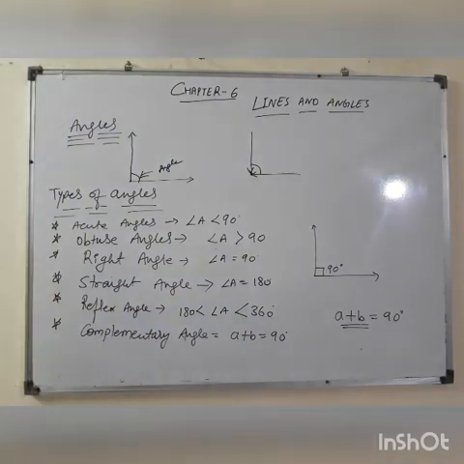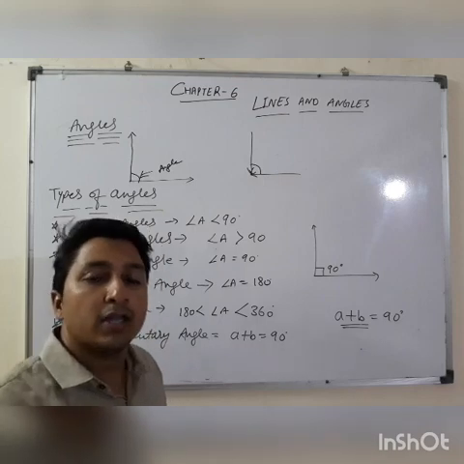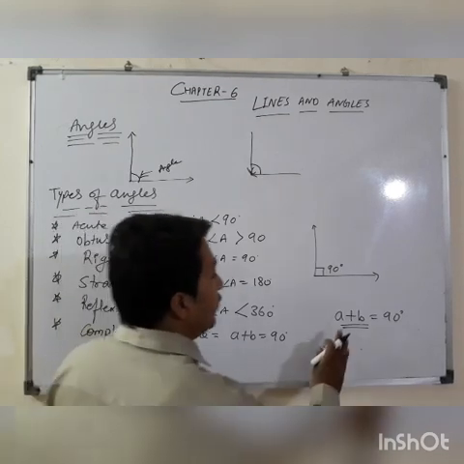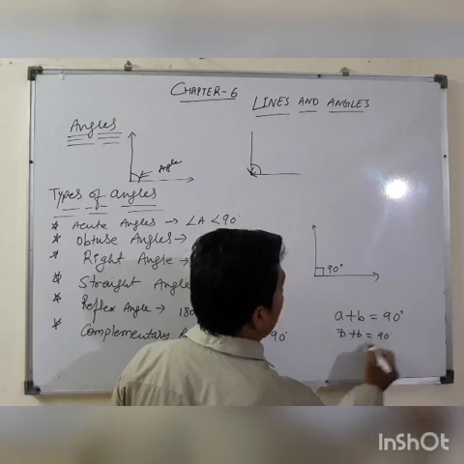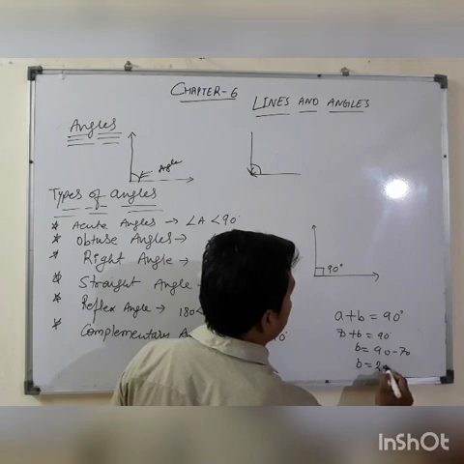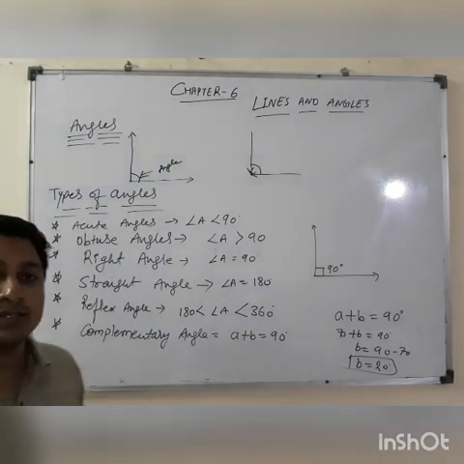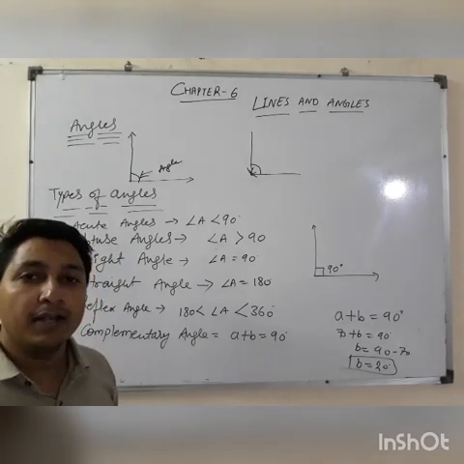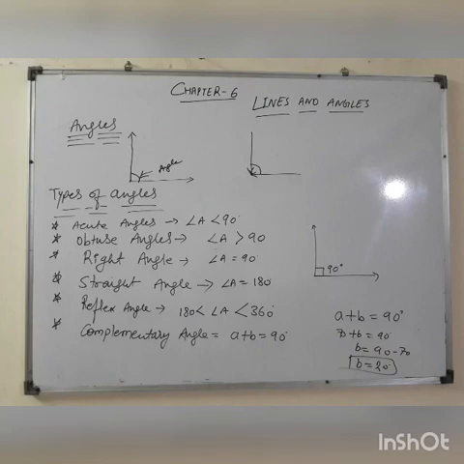If you want to find the complementary of 70 degrees, what you will do, you will put angle A as 70 degrees and you will find the value of the complementary. It will be 90 minus 70, so B is equal to 20 degrees. Is it clear? So complementary means what? If the sum of two angles is 90 degrees, then they are said to be complementary angles. Okay?